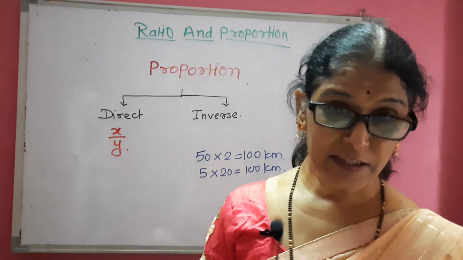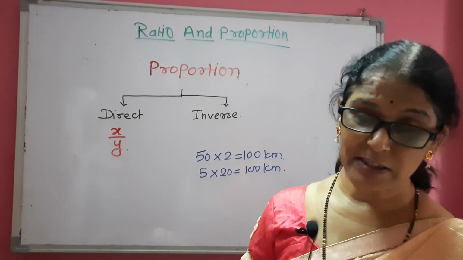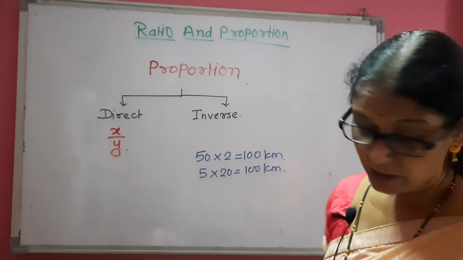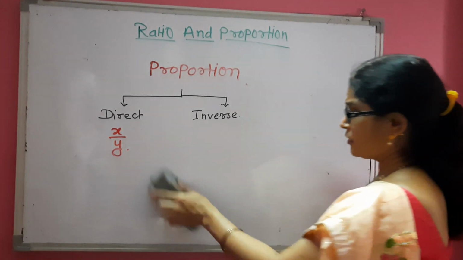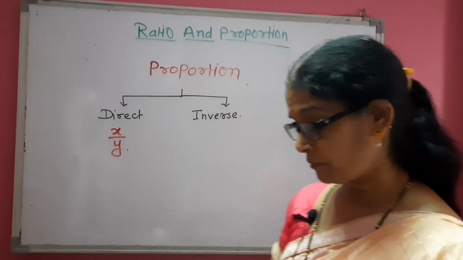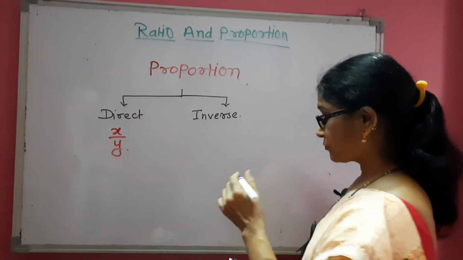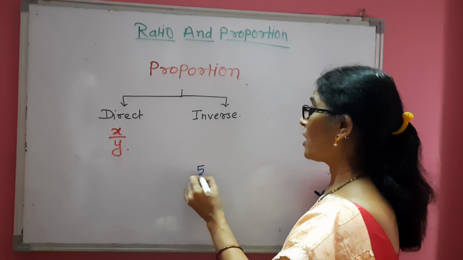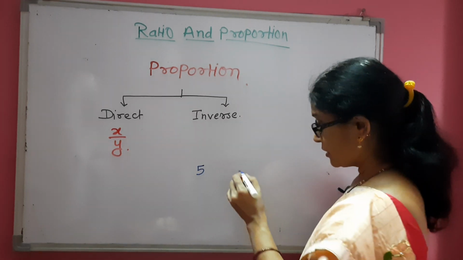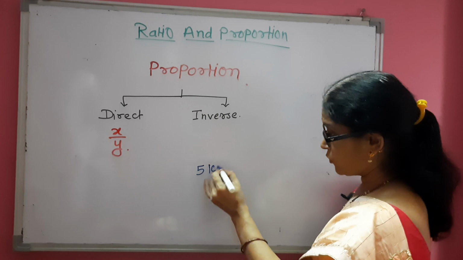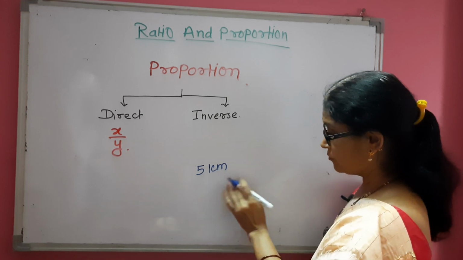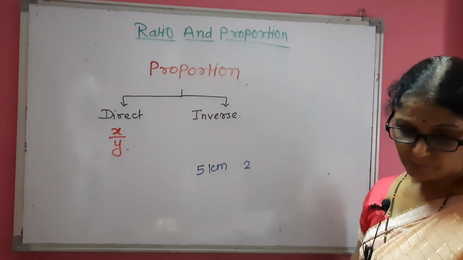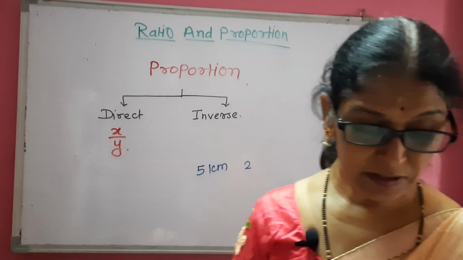So you know the formula, distance is equal to speed into time. Now consider an example, that is a car covers 5 km distance in 2 hours.